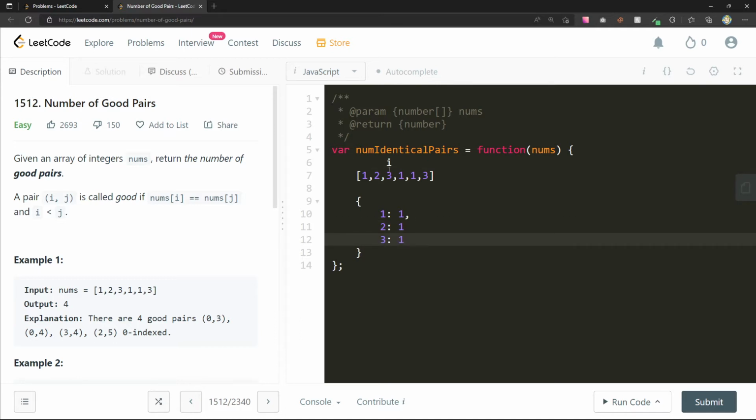No, but I'll mark it. One, have I seen a one before? Yes, I have. So add this one to the final, and then increase the amount of ones that we've seen to two. And we get to one. Okay, have I seen one? Yep. I've seen two already, so that's two different pairs. Add this to that and increase this.